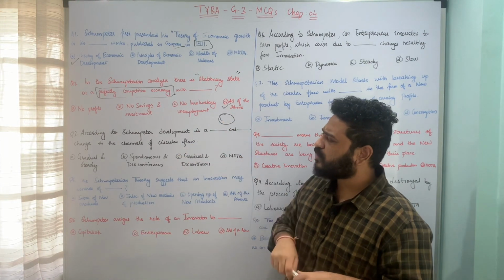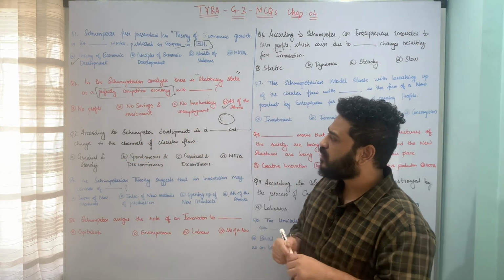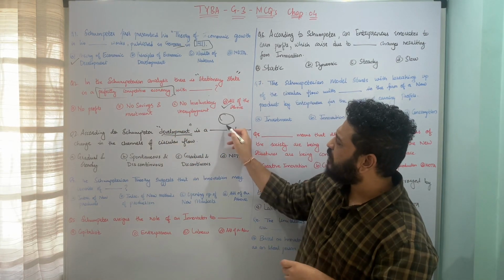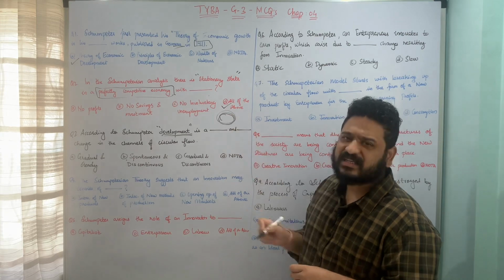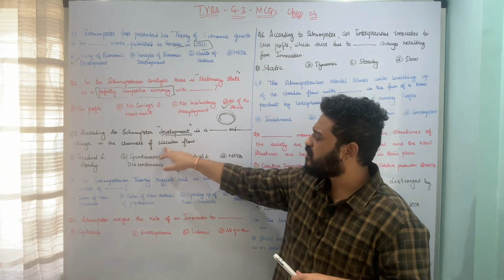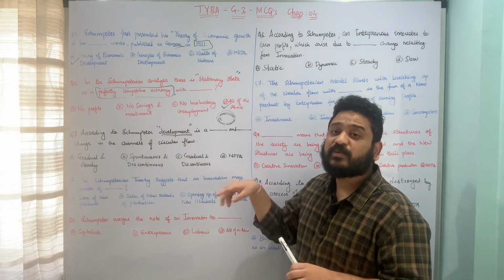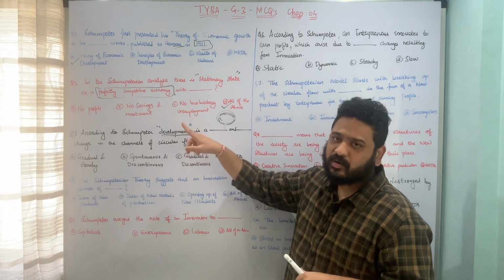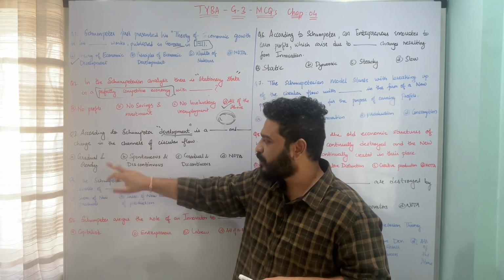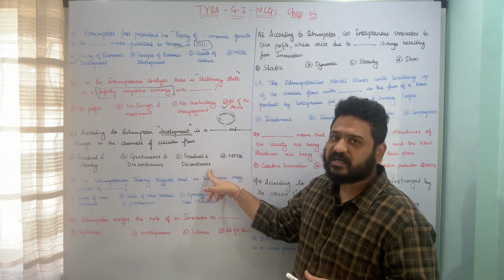So here in this question we are looking at: according to Schumpeter, development is a dash and dash change. What will happen to this circular flow if at all there is development according to Schumpeter? There will be some underlying changes in the channels of this circular flow which will result in development according to Schumpeter, and these are: A, gradual and steady, B, spontaneous and discontinued, C, gradual and discontinued, or D, none of the above.